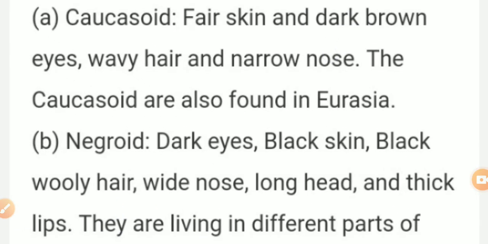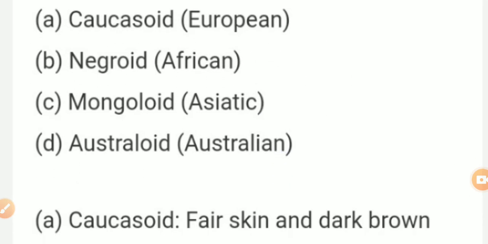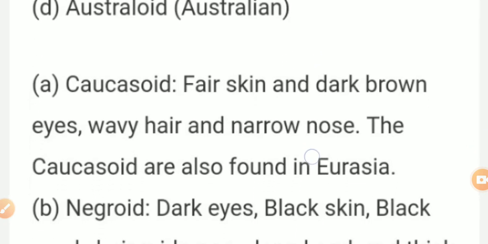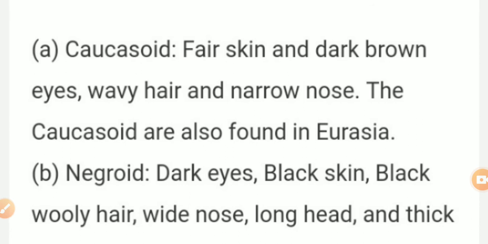So, depending upon that, the major classifications of the races are. There are four major classifications of the races: Caucasoids, European; Negroid, African; Mongoloid, Asiatic; Australoid, Australian. First one, Caucasoid: fair skin, dark brown eyes, wavy hair, and narrow nose. The Caucasoid are also found in Eurasia.